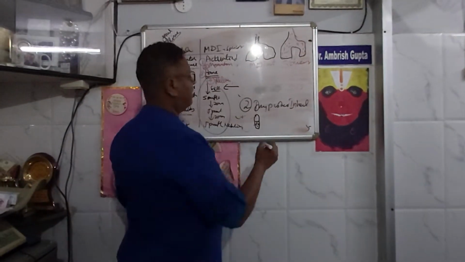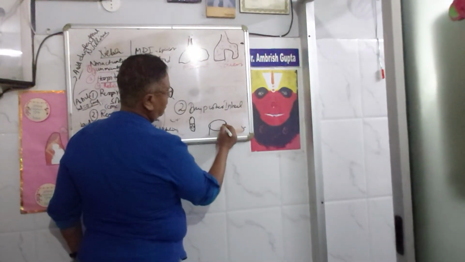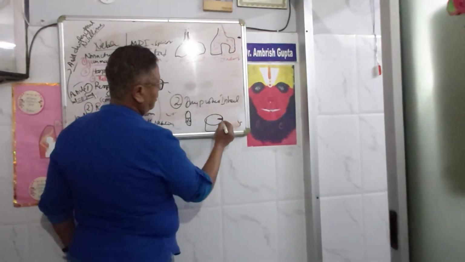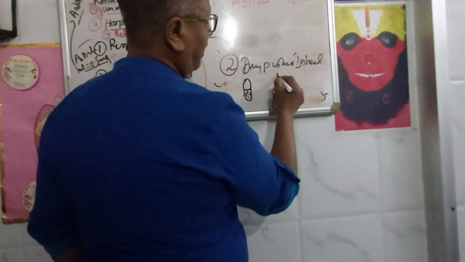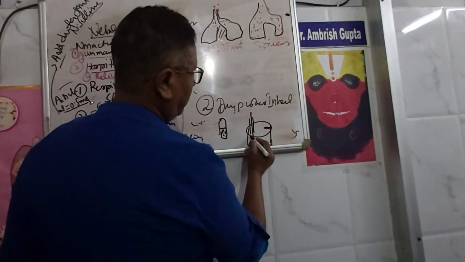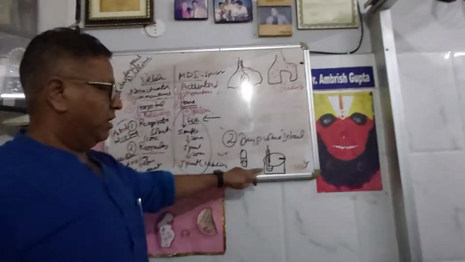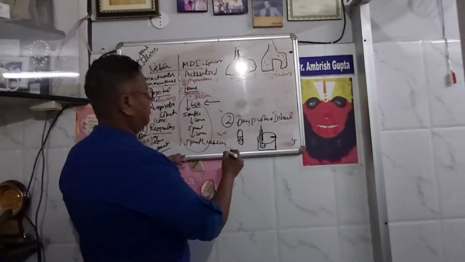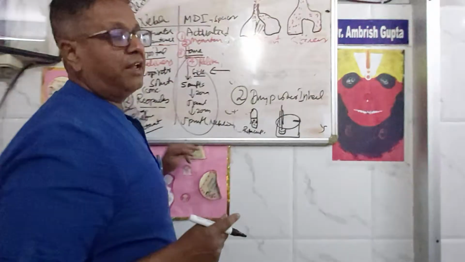This dry powder is taken out in the chamber. The capsule is inserted into a hole inside, and the powdered portion is kept inside. This is known as Rotacap. Rotacap is a trade name.